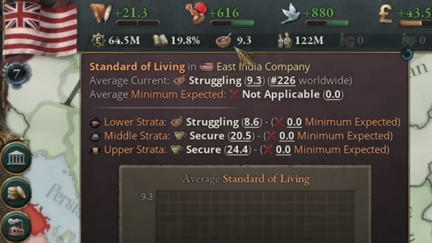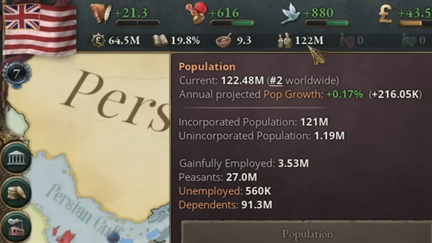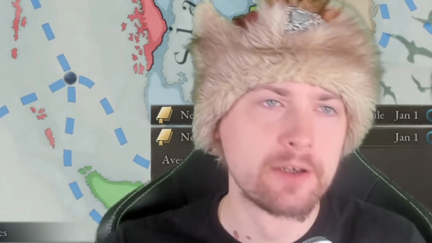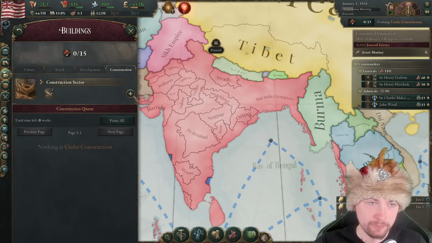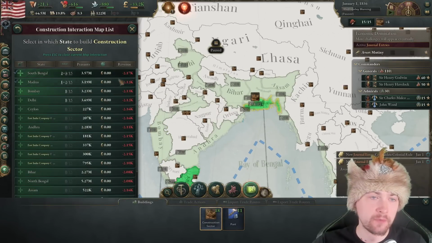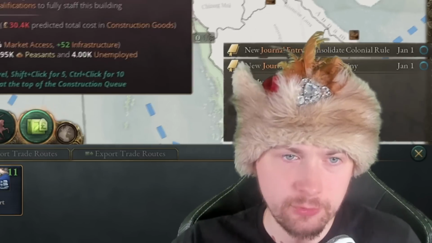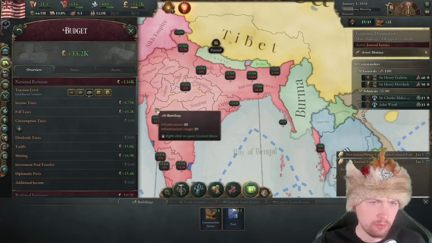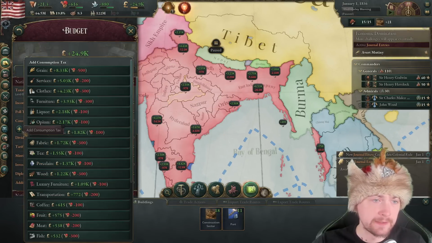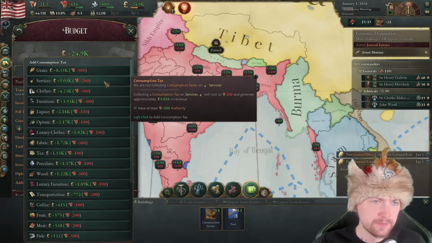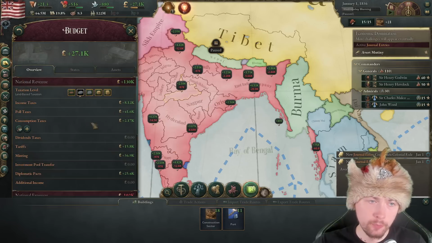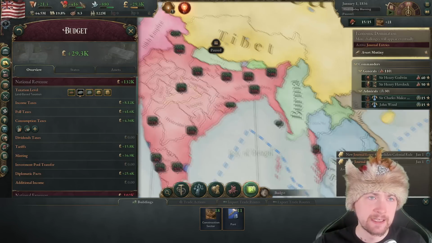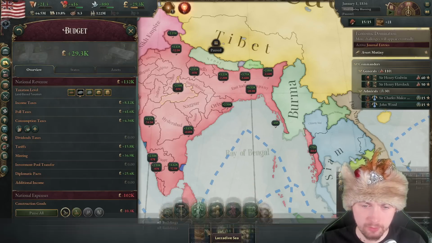I don't know. Our standard of living is pretty low, 9.3, but we have 122 million population. This is our base to build the empire on. First things first, we need to start building a lot of construction sector. I mean a lot, to start making more of the buildings at the same time. With our authority, I'll decrease the taxation level here, but get some consumption tax, for example tax on opium, as well as tax on liquor. That's additional money for us. At the same time, I have 400 more authority that I'm gonna spend on decrees.